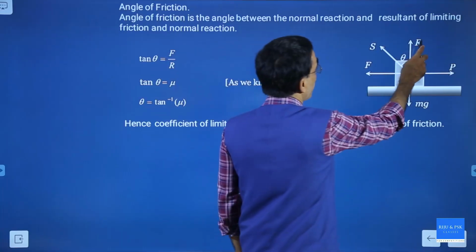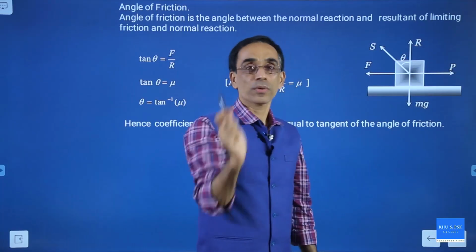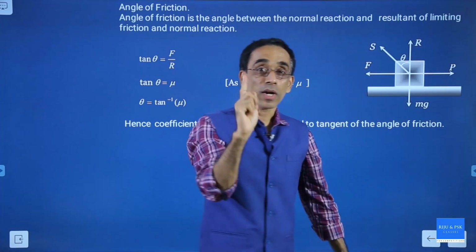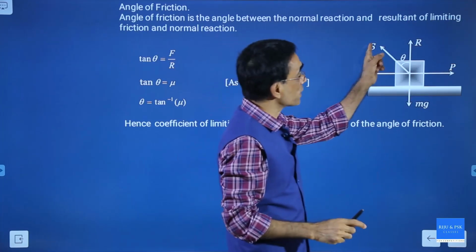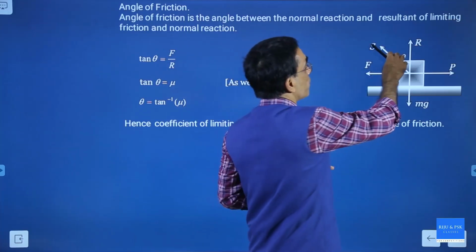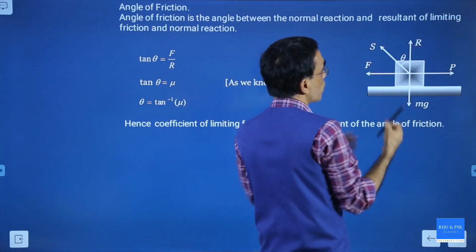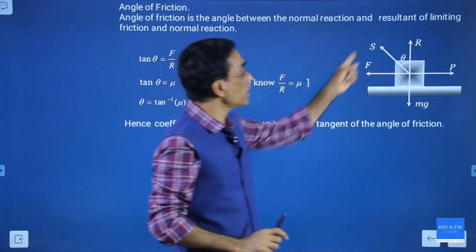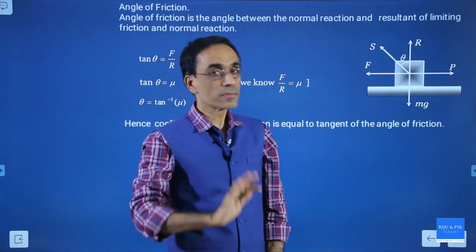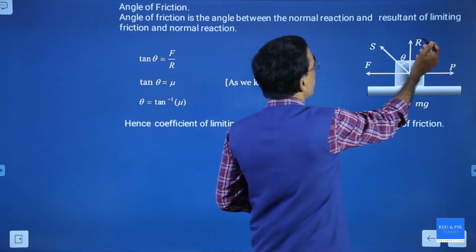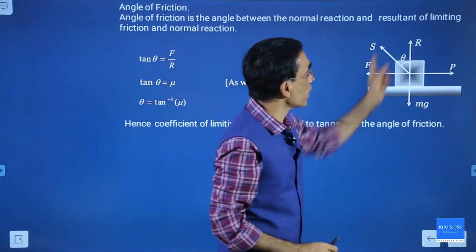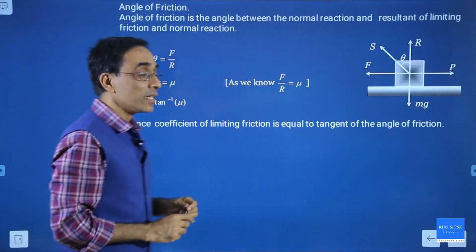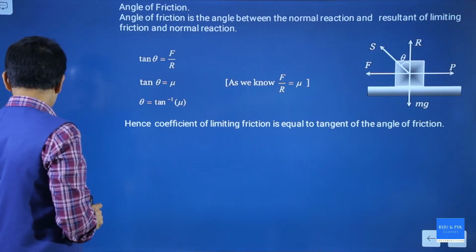So this R and F are actually contact forces. The difference is, R is perpendicular, F is parallel. So there is only one contact force actually acting, and that is this S. It is a contact force, and the vertical component of that is known as normal reaction, and the parallel component is known as friction. So S is the net contact force. You getting it? That means R and F have a resultant, and that resultant is S. S is the actual contact force.